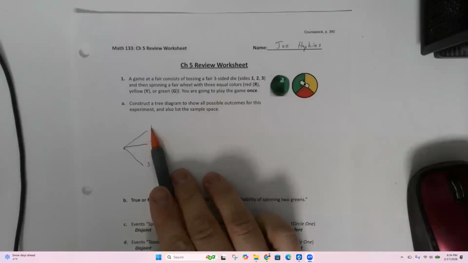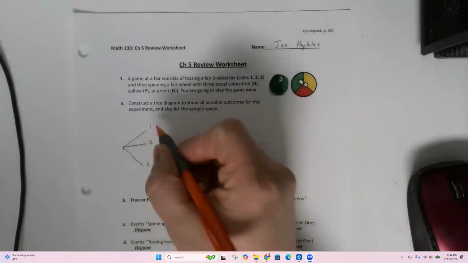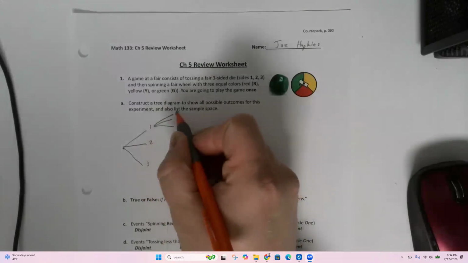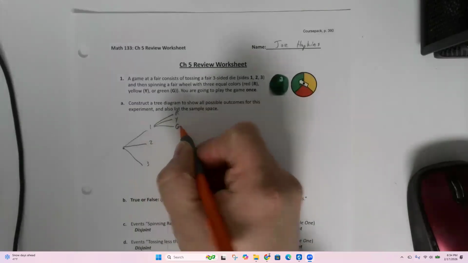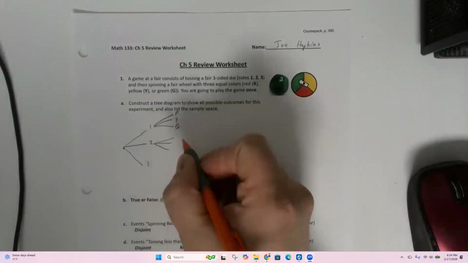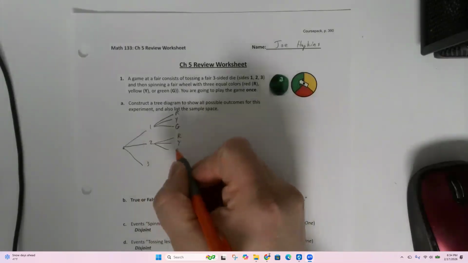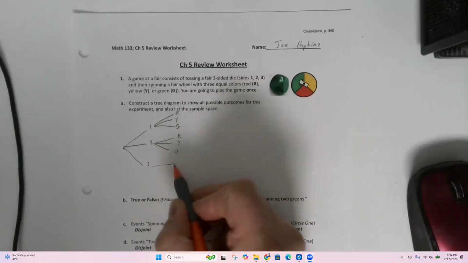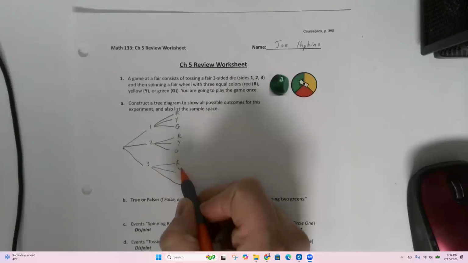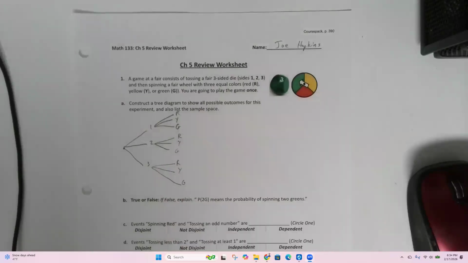Then you're going to spin the wheel, and there's three outcomes you can get for that. You could get red, yellow, or green. If you roll a two, you still could get a red, yellow, or green. And the same thing with a three.